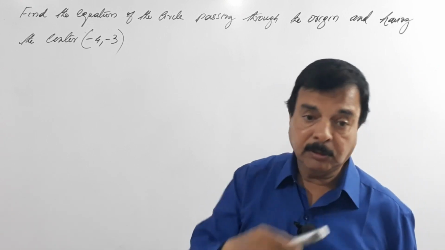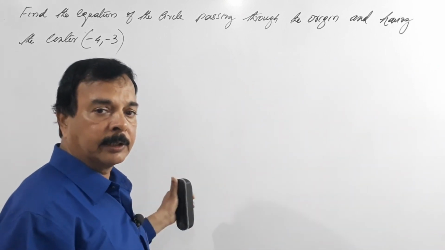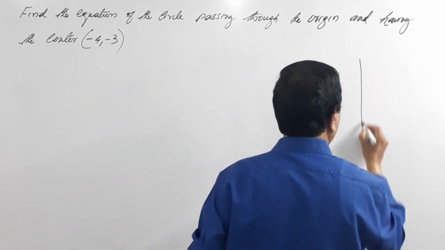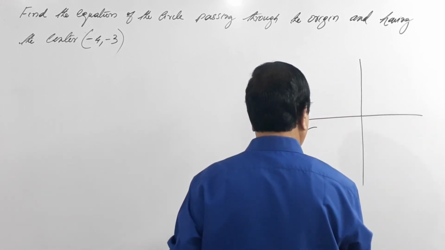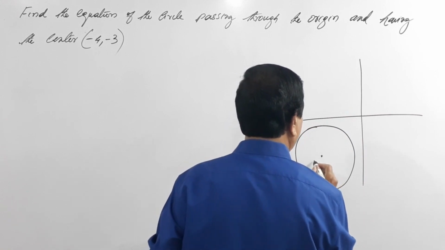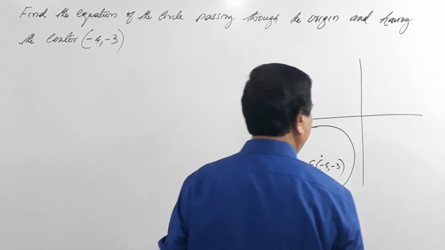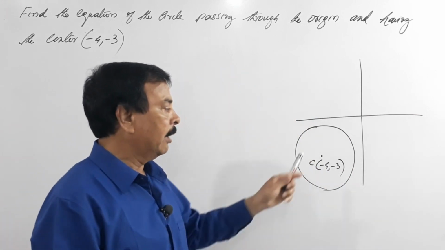So let us not worry about which quadrant I have to draw the circle in, but anyway let us draw it. So we have a circle, C is minus 4, minus 3. This will actually give you a very good idea, that's the reason I have written it here.